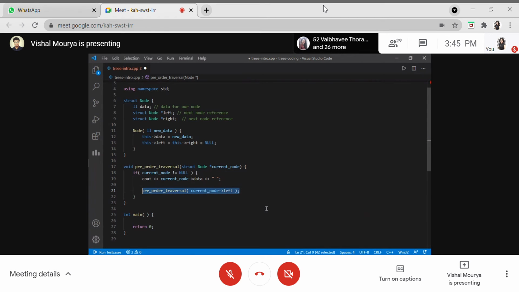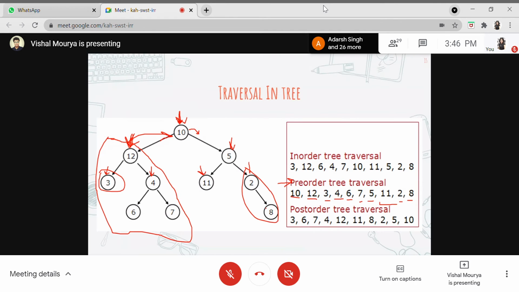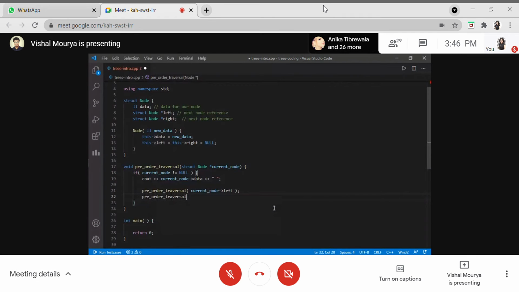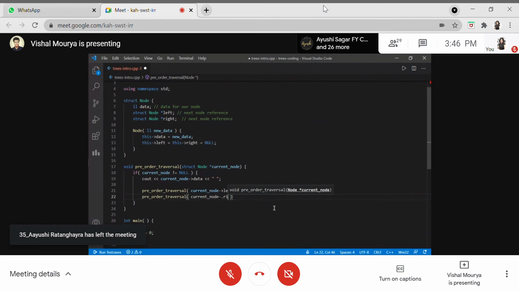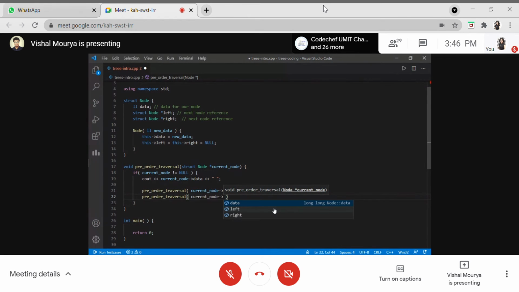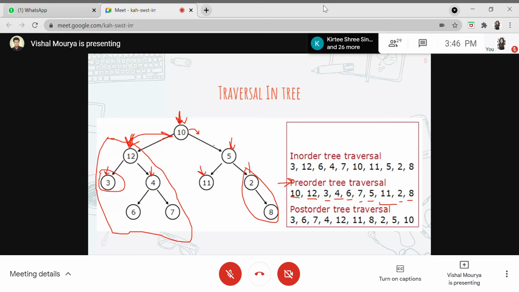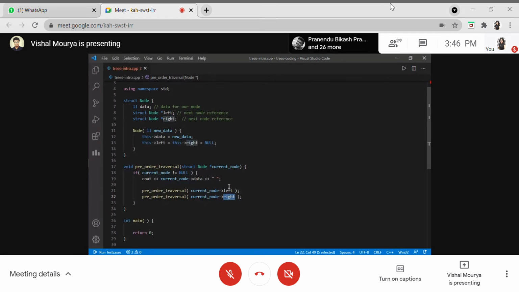Passing the left reference is nothing but passing the pointer to the root node of this particular subtree. Then similarly, I'll call pre-order traversal again, passing it the right tree reference. After this is done, I'm saying that the recursive function should call the right tree in the same way as I called the left subtree. That's why I've passed the right reference here, and here I passed the left reference.